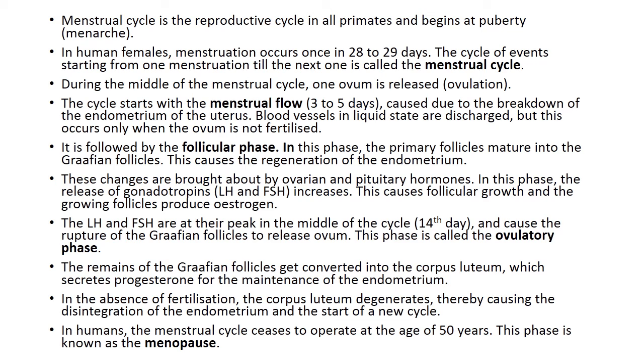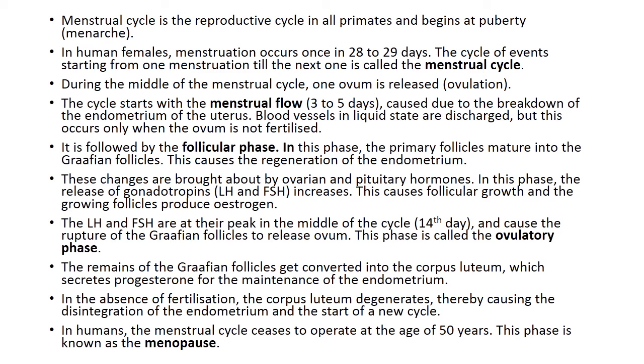Rapid secretion of LH leading to its maximum level during the mid cycle, called LH surge, induces rupture of the Graafian follicle and thereby the release of the ovum. The ovulation or ovulatory phase is followed by the luteal phase, during which the remaining parts of the Graafian follicle transform into the corpus luteum. The corpus luteum secretes large amounts of progesterone, which is essential for maintenance of the endometrium. Such an endometrium is necessary for implantation of the fertilized ovum and other events of pregnancy.